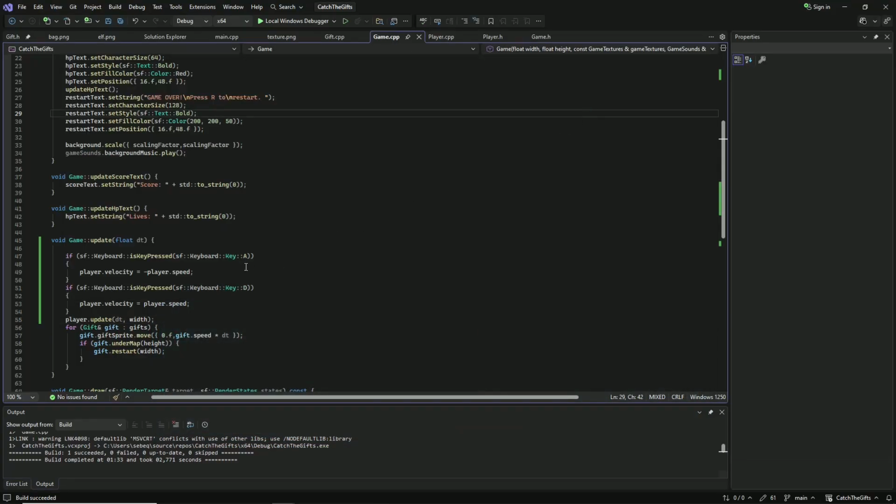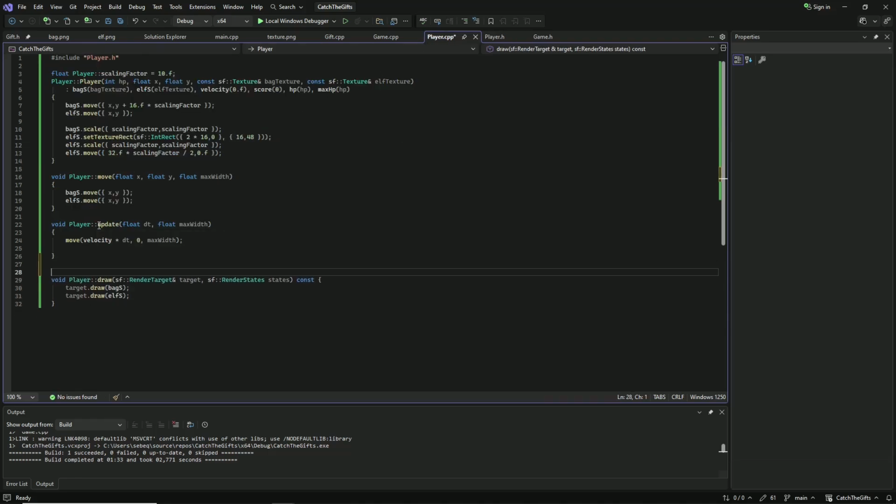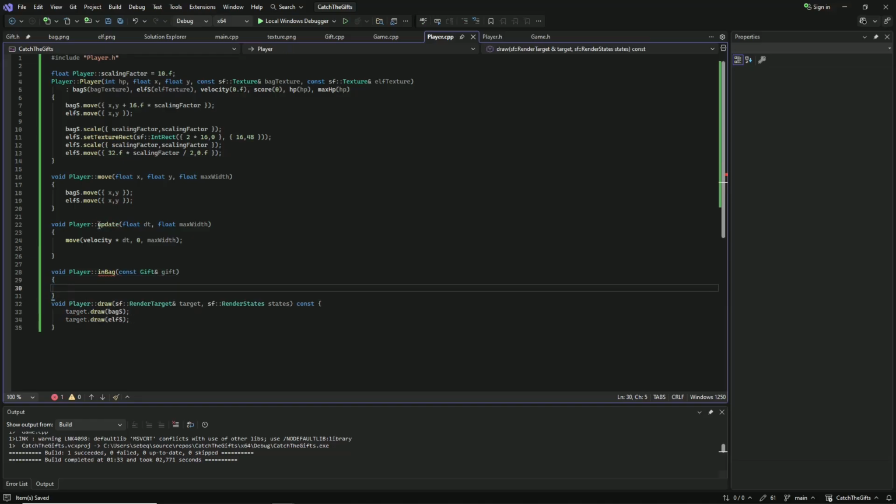Nice. Okay, but, well, I would like to catch some presents. So next, we have the inBug function. So, in player.cpp, void player, inBug, const gift. Oh, sorry, not a void, but a boolean.